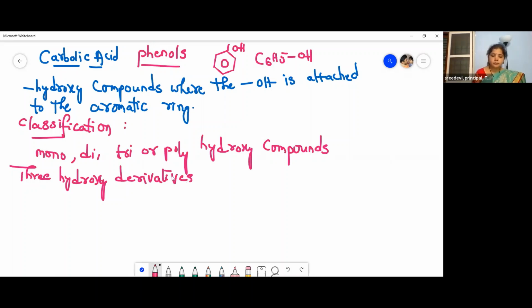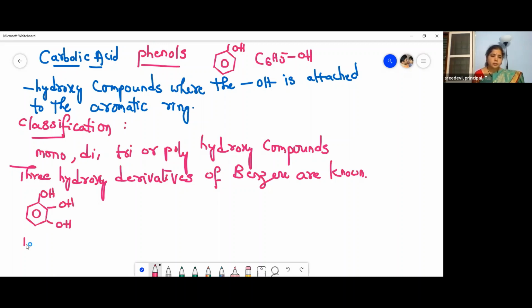The first one has OH, OH, OH at positions 1, 2, 3: 1, 2, 3 trihydroxybenzene, or pyrogallol.